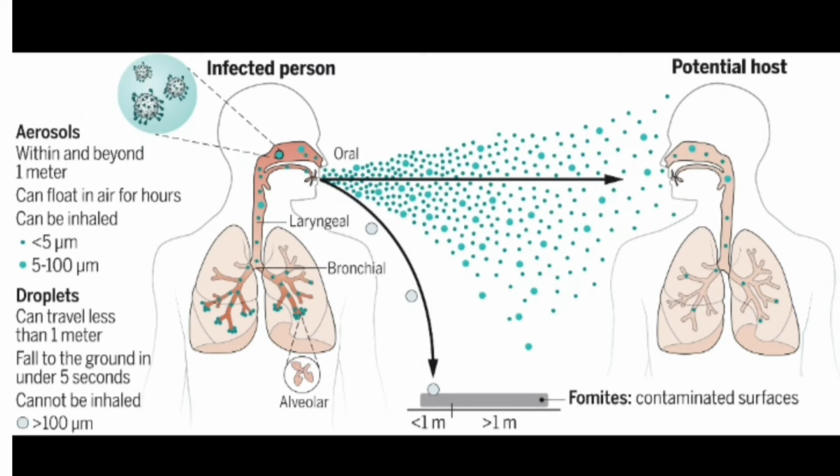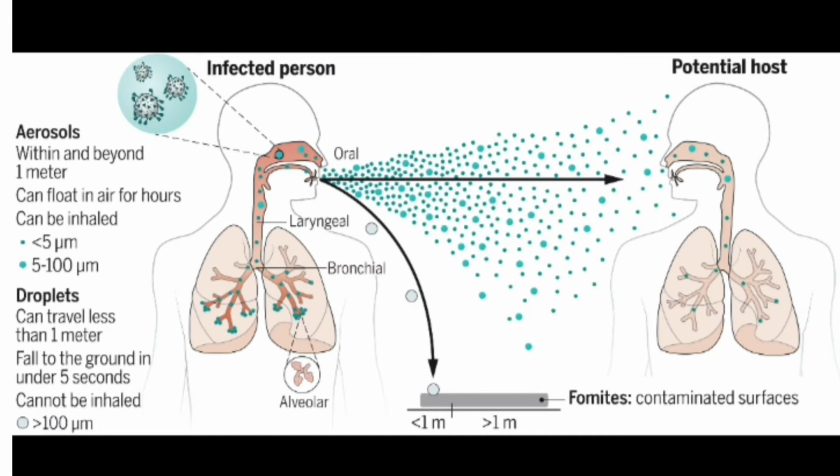Aerosols, beyond 1 meter, can float in air for 1 hour and can be inhaled. The droplets can be of two types: less than 5 micrometers and 5 to 100 micrometers. The droplets can travel less than 1 meter, fall to the ground in under 5 seconds, and cannot be inhaled, that is, greater than 100 micrometers.